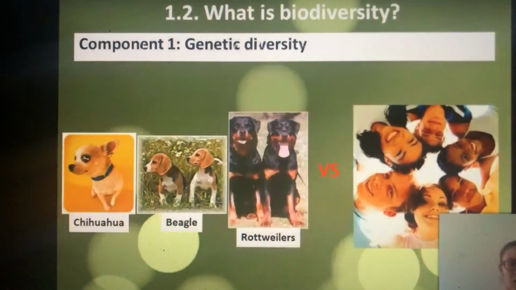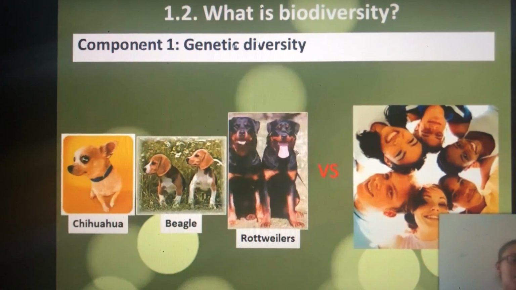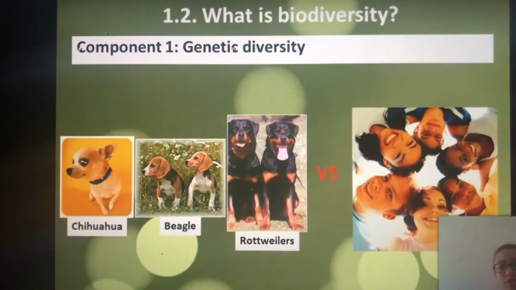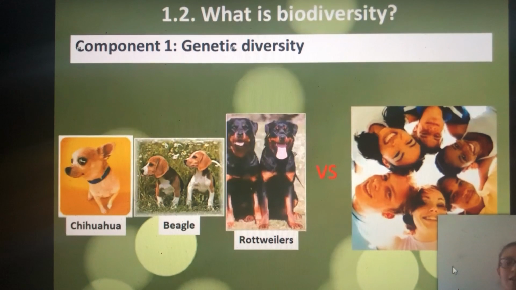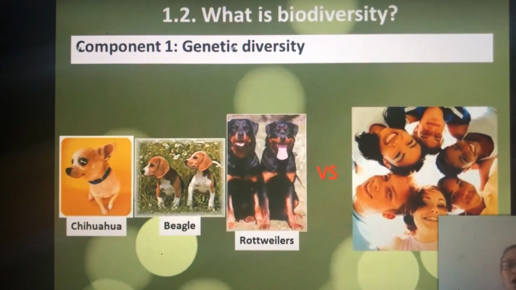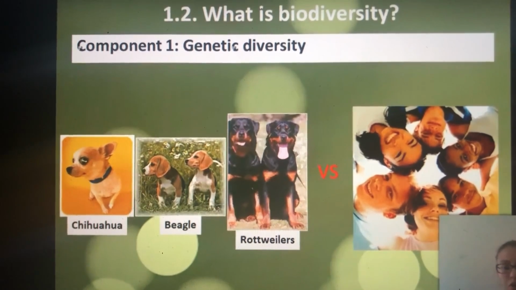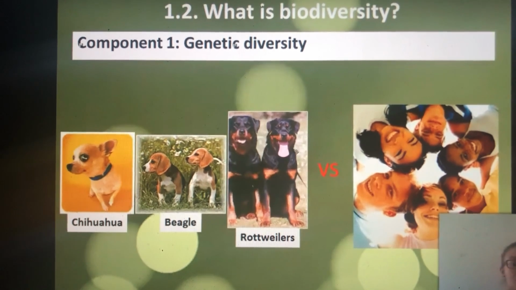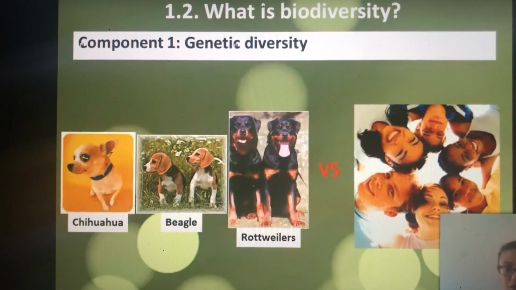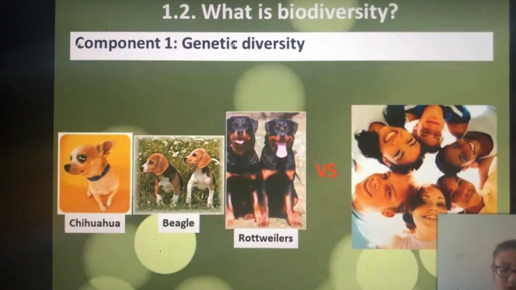But if we compare the genetic diversity between dogs with that of humans, we can see the Chihuahua is a lot smaller compared to the Beagle or the big and bulky Rottweiler, whereas with humans we are fairly similar, apart from our obvious different skin colors or facial features. You may ask yourself, how is it more obvious that humans are one species compared to dogs being one species? So what do you think the answer is to that?